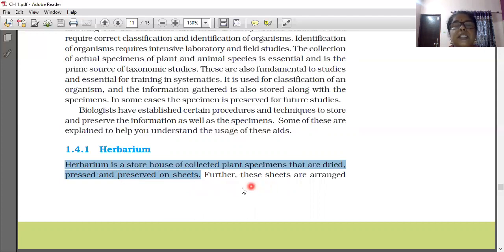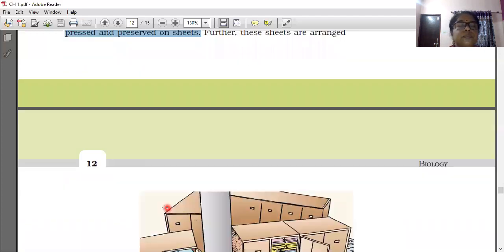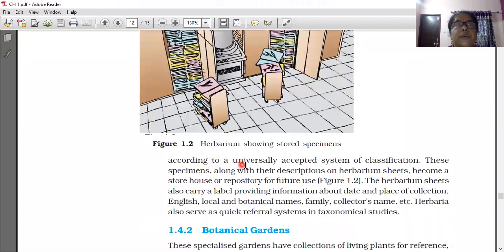Further, these sheets are arranged according to a universally accepted system of classification. These specimens, along with their description on herbarium sheets, become a storehouse or repository for further use.